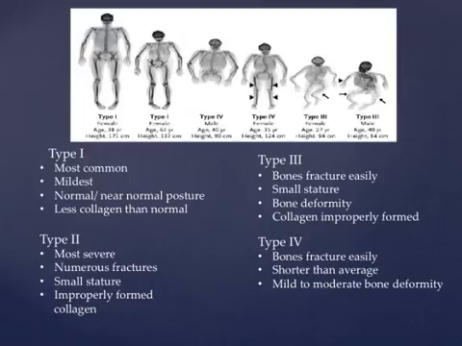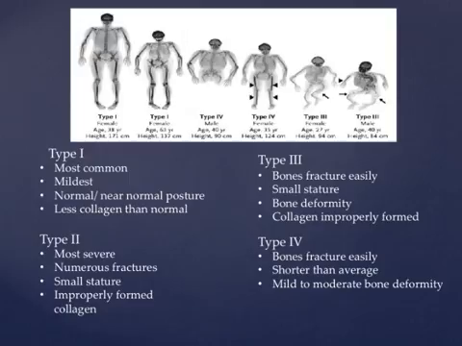Type 2 is the most severe form of OI. Those with type 2 frequently die at birth or shortly after due to respiratory problems. They have numerous fractures and severe bone deformities. They have a small stature and improperly formed collagen.